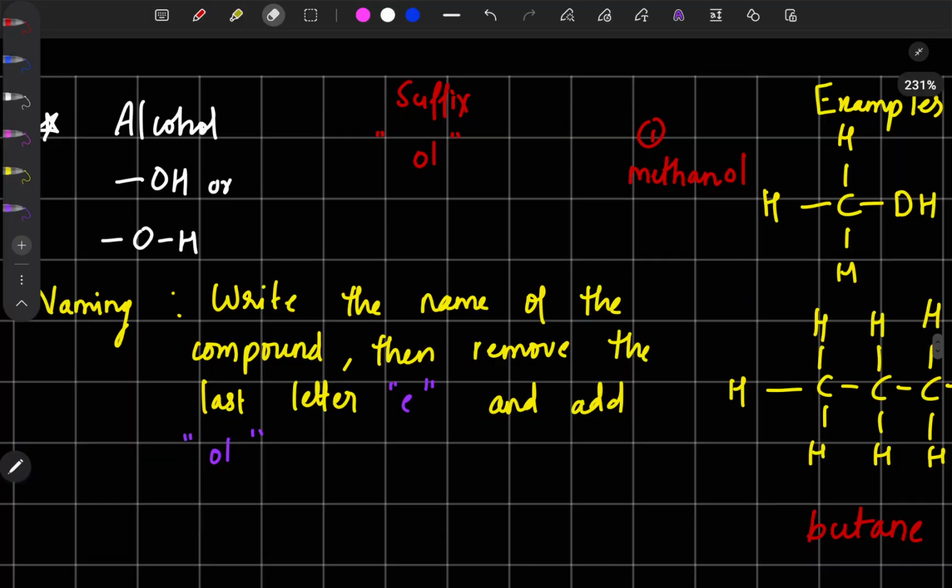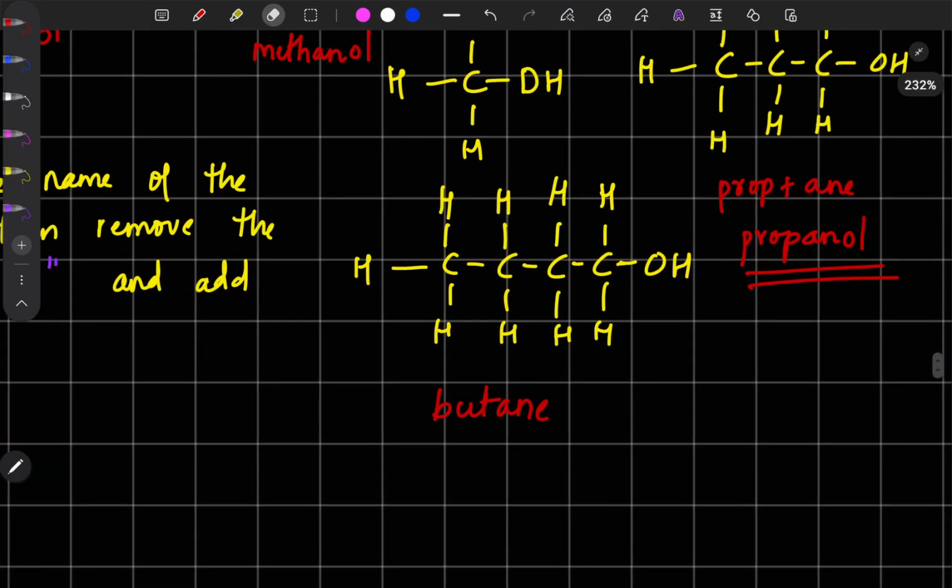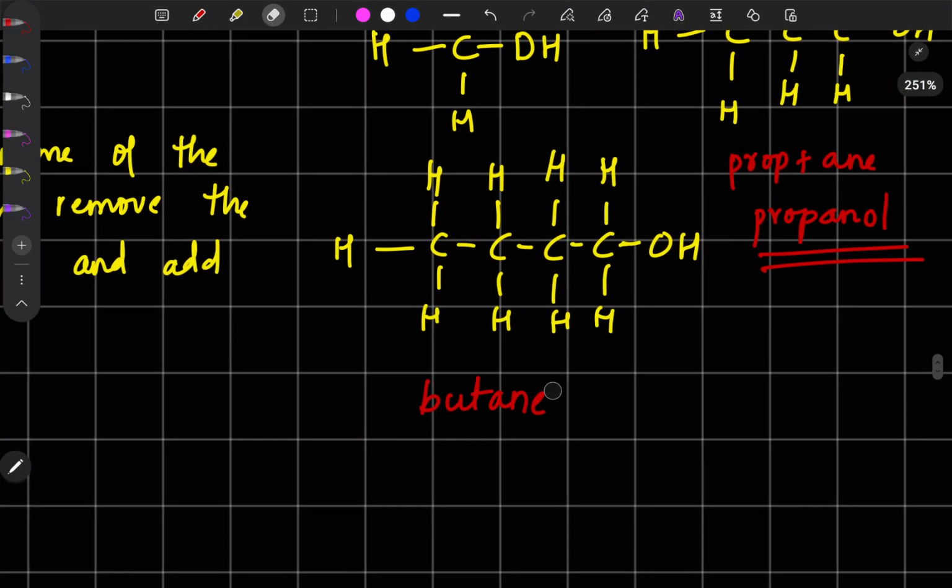Write the name of the compound, remove the last letter E and add OL. So remove the last letter E, and you can add OL. So you will get the name of the compound, butanol. So the third compound is butanol.